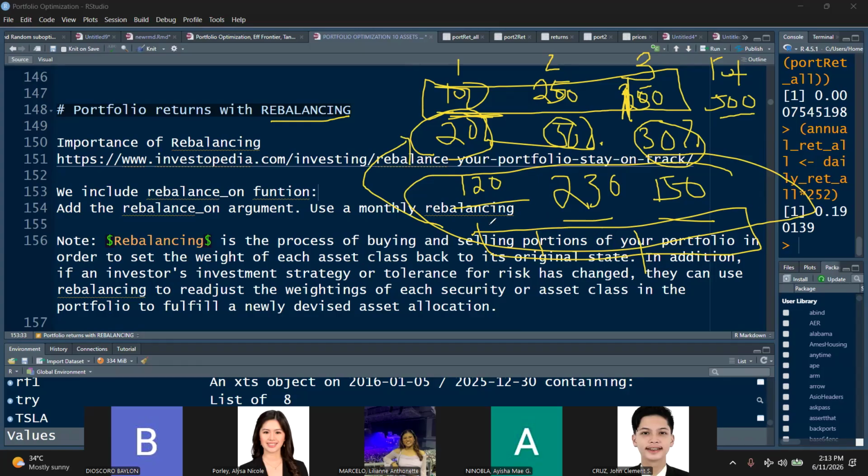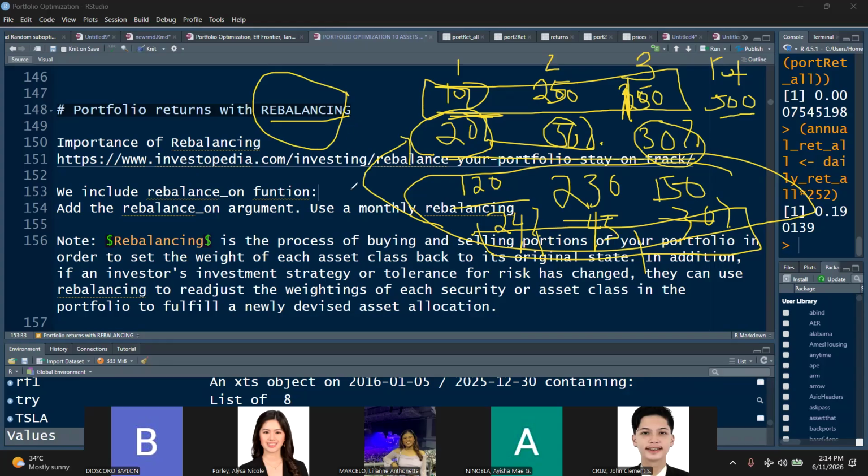For example, the weight of asset one is now 24%, asset two is 45%, and asset three is still 30%. Then we sell off some portions of asset one and buy asset two to maintain the 20, 50, 30% balance. You call that rebalancing.